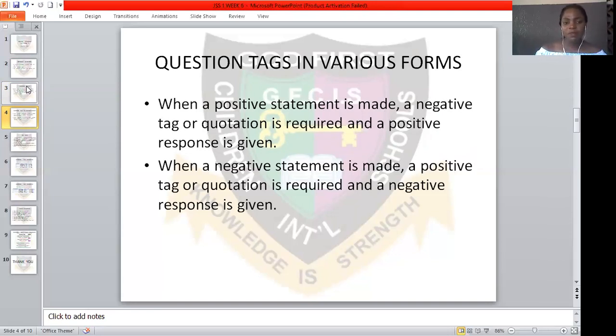Now, what does this simply mean? This simply means that a positive statement requires a negative tag and a positive response. Also, a negative statement requires a positive tag and a negative response. So it comes in two ways: positive statement, negative tag, and positive response; negative statement, positive tag, and negative response.